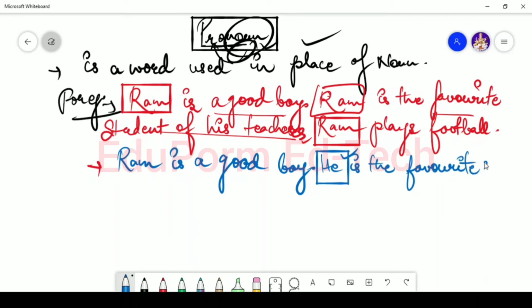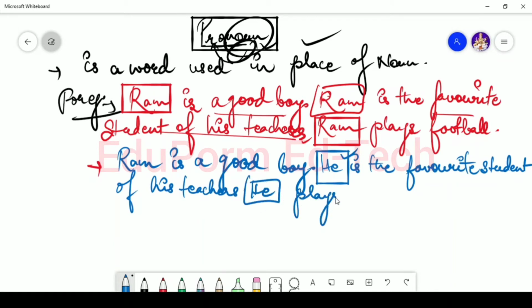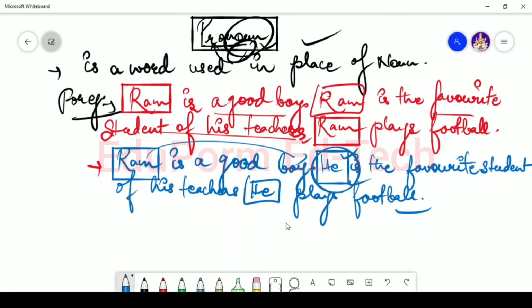He is the favorite student of his teachers. Then again, he plays football. So Ram is noun here, and what is he? He is a pronoun. Okay, Ram is noun and he is pronoun.